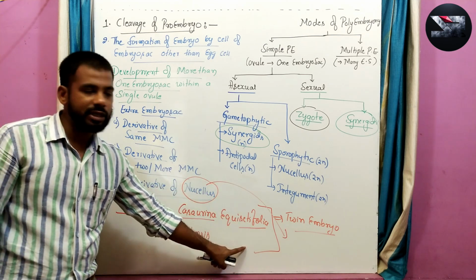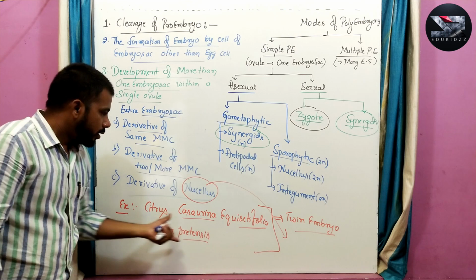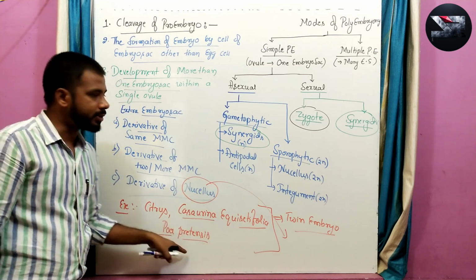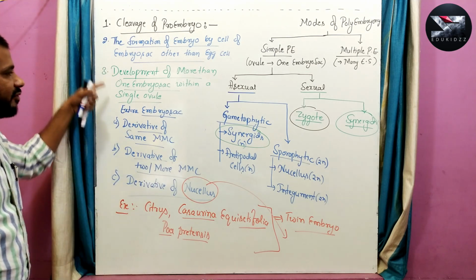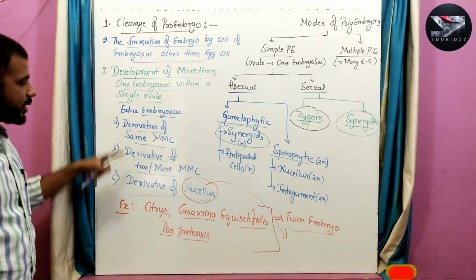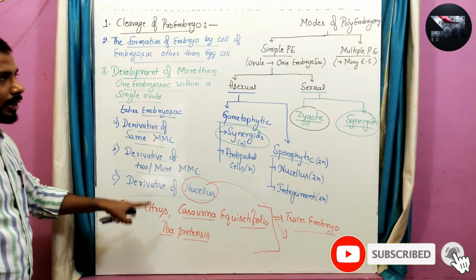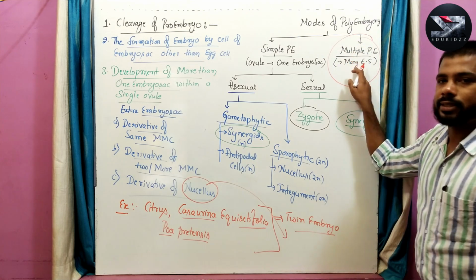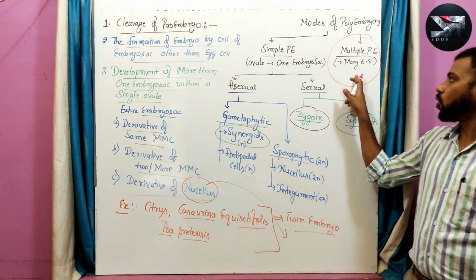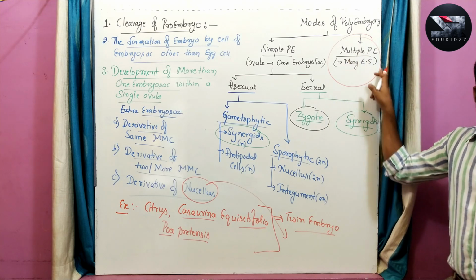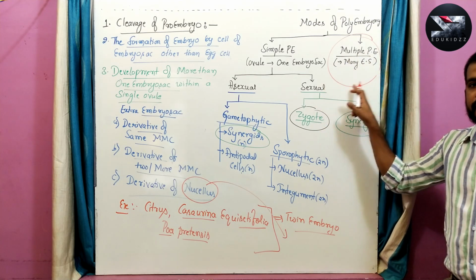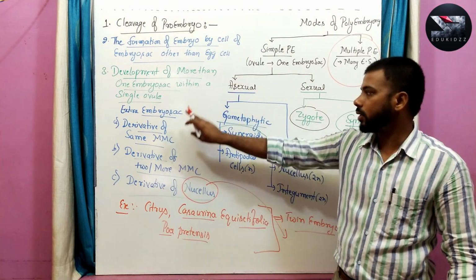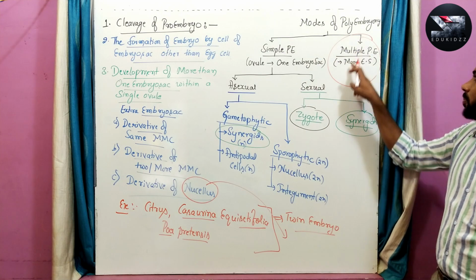So from the aposporous embryo sac, the additional embryo is formed in these three examples. This is about the third type of polyembryony. This third type of polyembryony is an example of multiple polyembryony. This is the multiple. Why? Because many embryo sacs are produced within the single ovule. So the third type, which is mentioned here according to Braun, may be related to this, the multiple